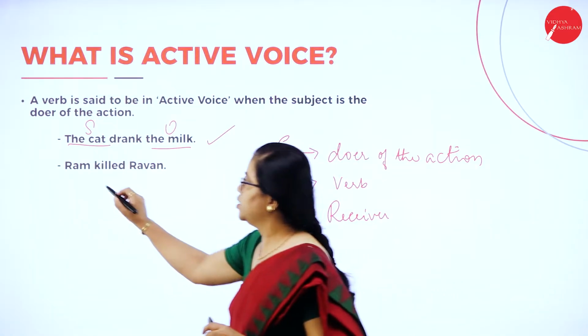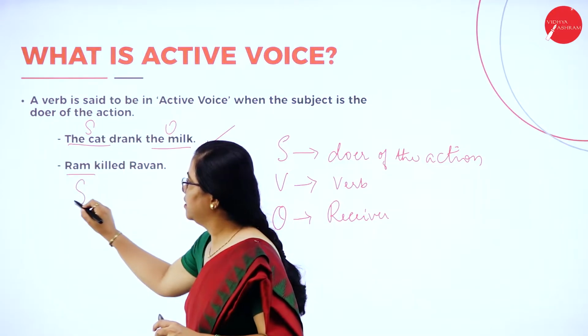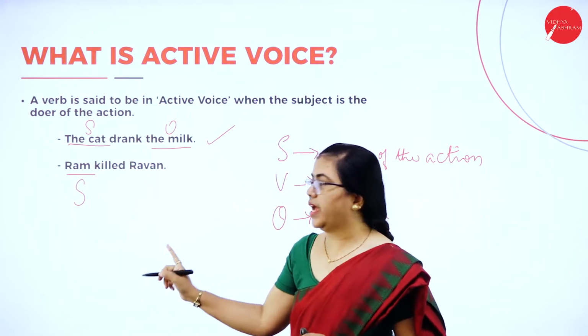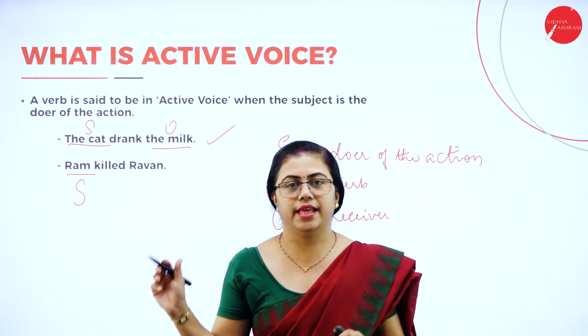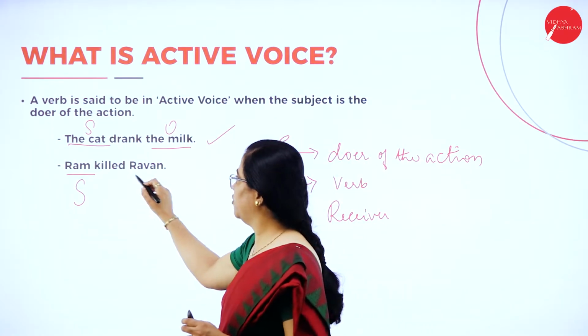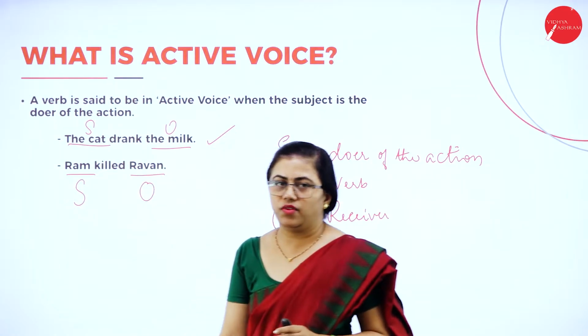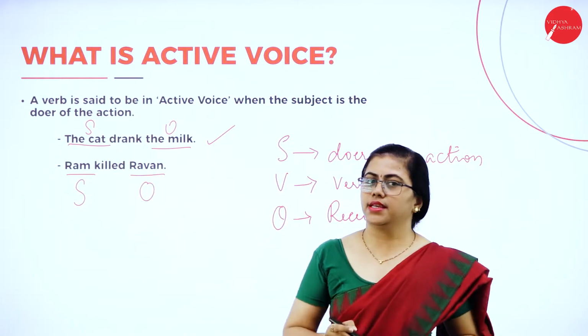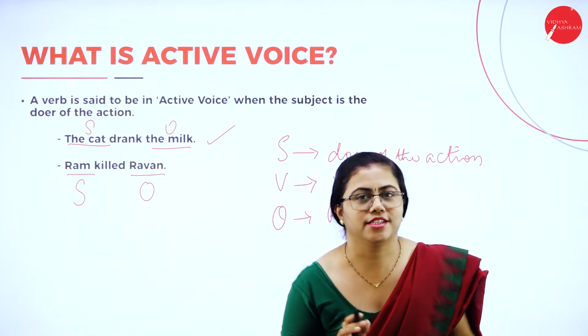Okay, whoever is doing the action, if that subject is the doer of the action, if that is in the subject part, then that sentence is said to be in active voice. The object obviously will be in the receiving end. So both these sentences are said to be in active voice.